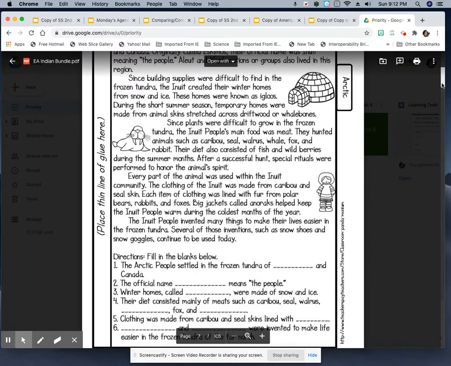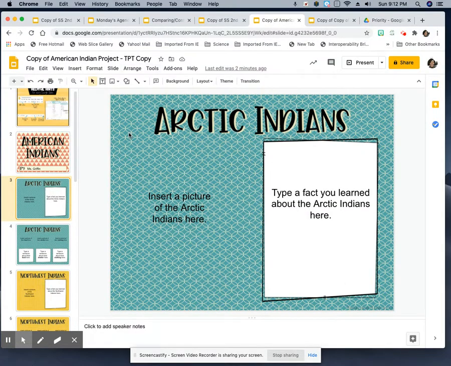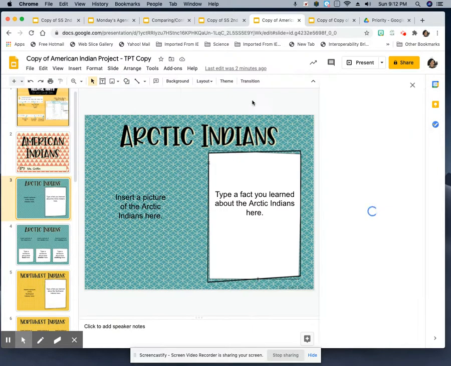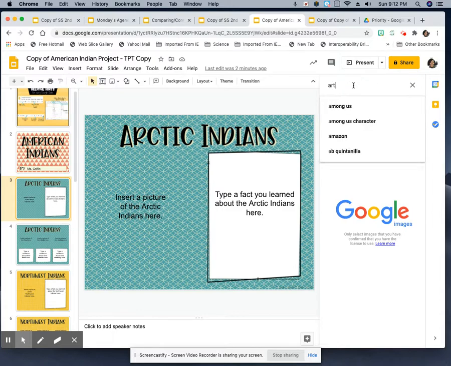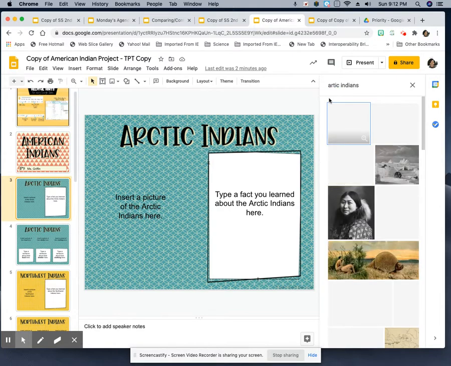Now that I've read that information, I can come over here and insert a picture of the Arctic Indians. I'm going to click on Image, click on Search the web, and a little box pops up. They want me to insert a picture of the Arctic Indians, so Arctic Indians, that's what I would type. Click it and see what picture comes up.